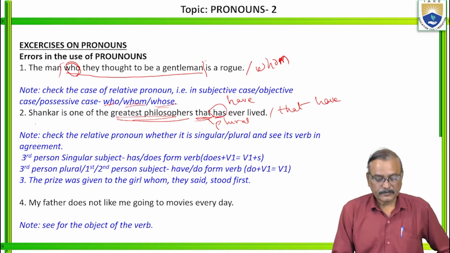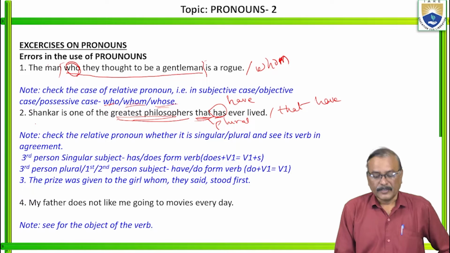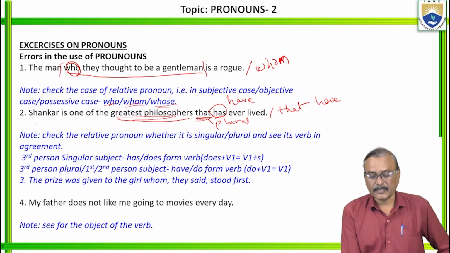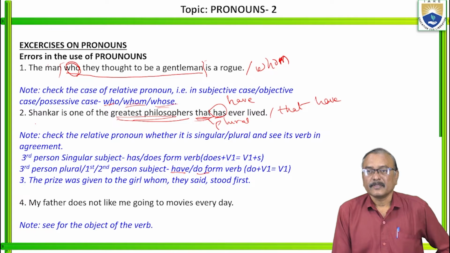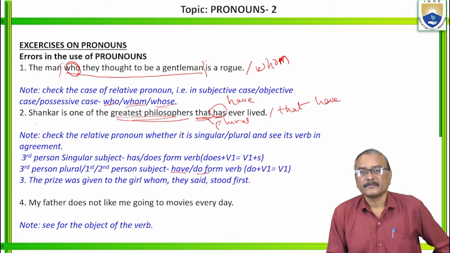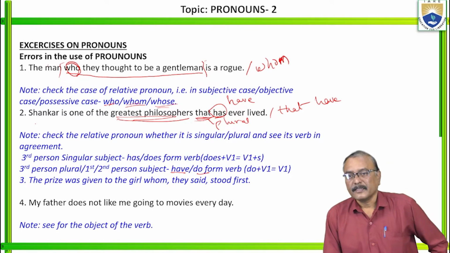Clear? If it is third person singular, has or does form. If it is plural or first person, we have to use have or do form. You know that. If it is plural, have. If it is third person singular, has. Right? Next.